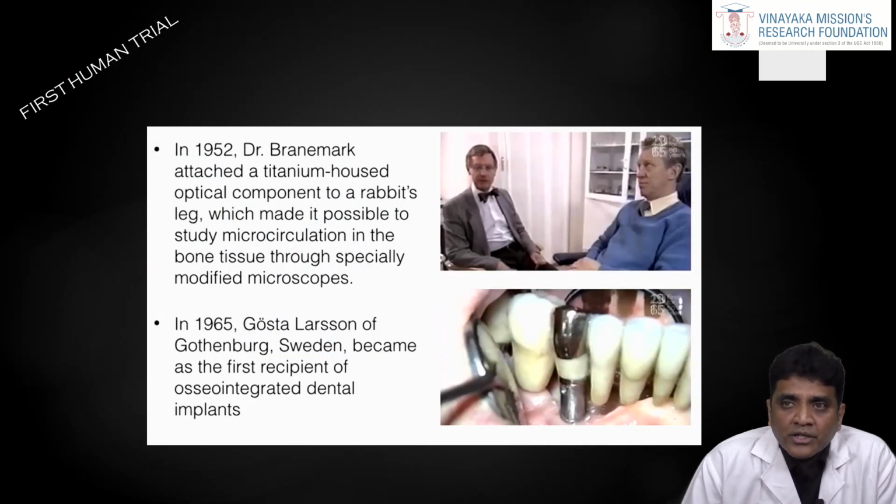After his discovery, he tried various animal studies, like in a beagle dog, creating a mandibular defect and using titanium screws and fixtures to fuse the defect. After the successful animal study, he went into the first human trial with Gösta Larsson from Gothenburg, Sweden, the first recipient of osseointegrated dental implants. He was a natural cleft palate patient who was completely edentulous. It was not called a dental implant at that time, so he used a titanium implant fixture to rehabilitate him for better function.